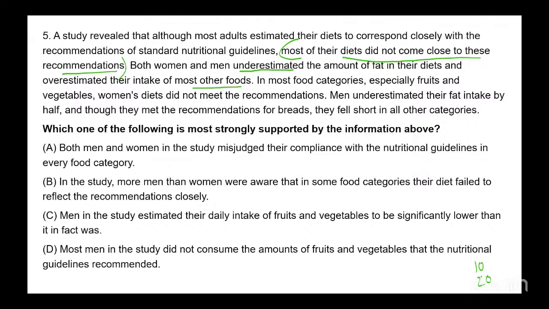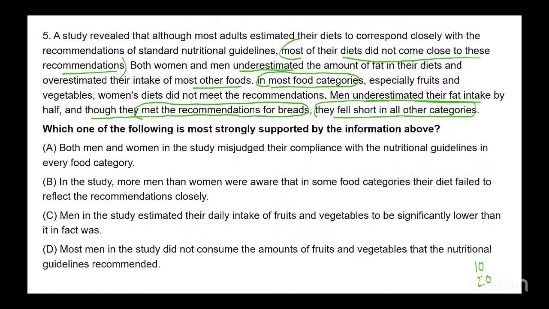In most food categories, especially fruits and vegetables, women's diets did not meet the recommendations. Men underestimated their fat intake, and we understand this. They are consuming 20 units of fat, and they are saying they are consuming 10, right? So they are underestimating. And though they met the recommendation for breads, they fell short in all other categories, in any category, they fell short. Let's look at the options.